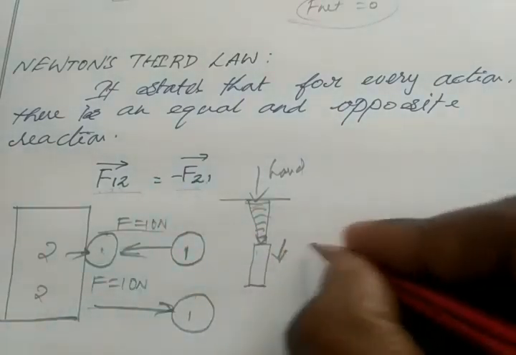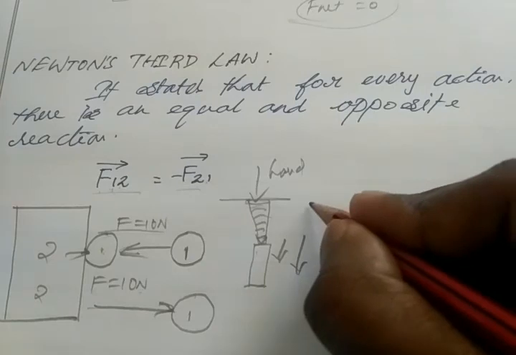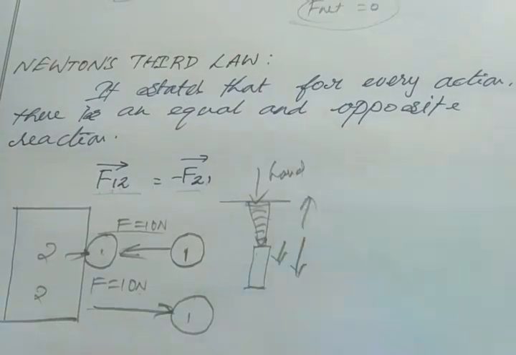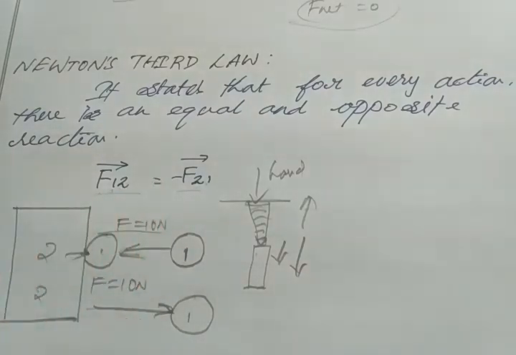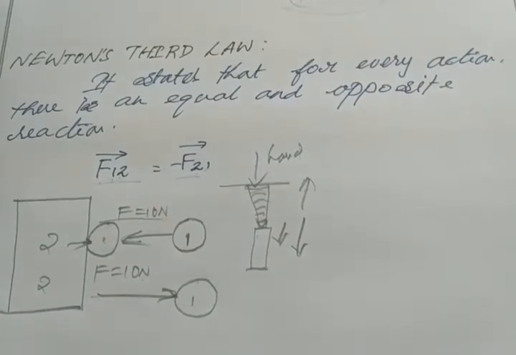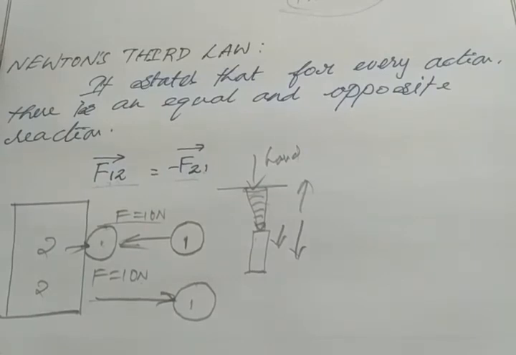Okay. So here the force is acting on the nail in the negative y direction, and the force acting on our hand due to the nail is in the positive y direction. The magnitude of the force will be equal. So we can state Newton's third law as: for every force there is an equal and opposite force. Clear? Here we can say any one of the forces is the action force and the other force is the reaction force.